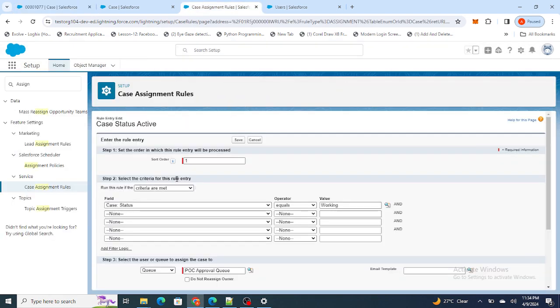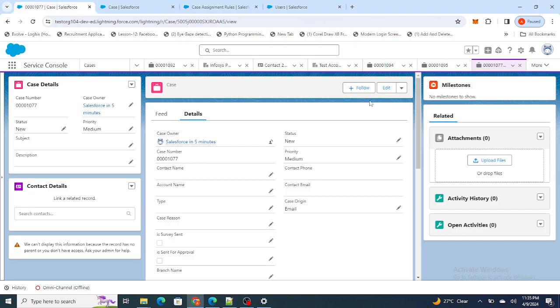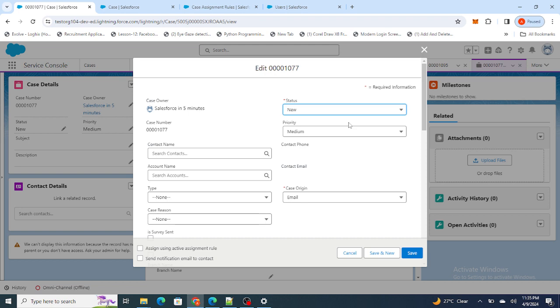Now let's move on to the next part, which says that there is an assignment rule as well. It says that if status equals working, then assign the owner as POC approval Queue. Now in that case, if I edit this case with status as working and click on assign using active assignment rule, let's check whether the owner is changed to the Queue or not. But if you notice, there is a validation rule already on this, so does the validation rule fire or not? Let's check that, and if the owner is changed, that means the validation rule did not fire for it. Let's save it.